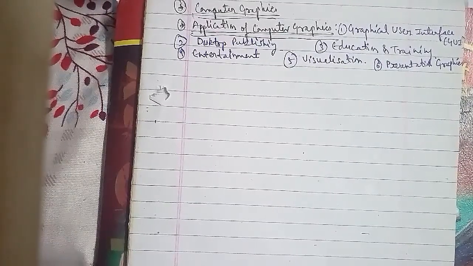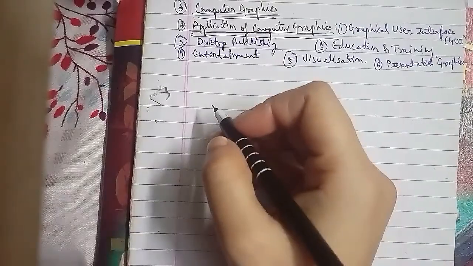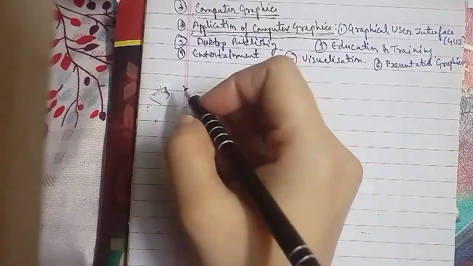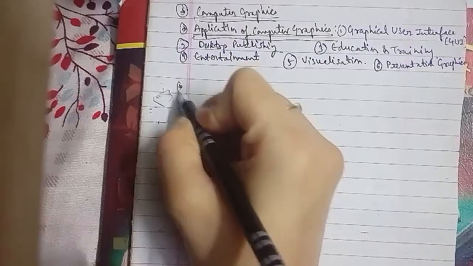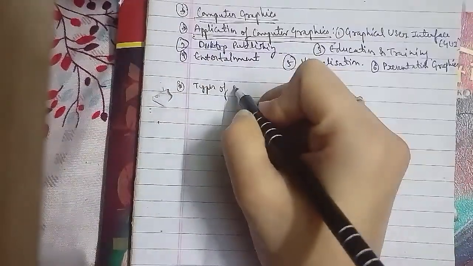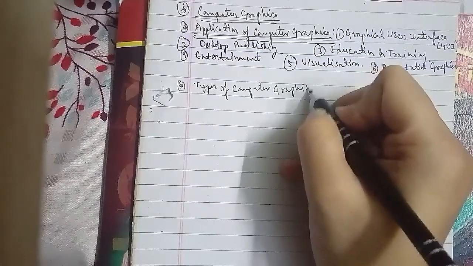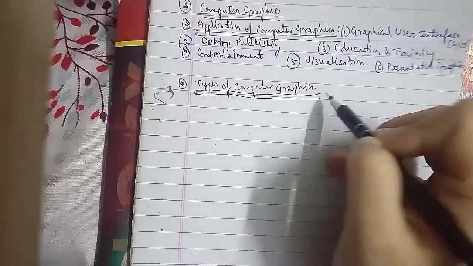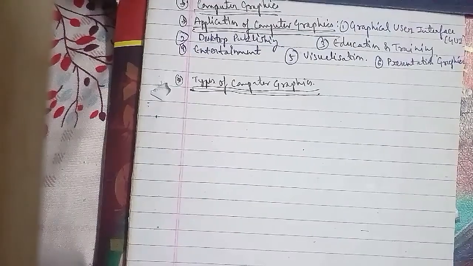The various types of computer graphics are as follows. The first is business graphics, the broader category of presentation graphics, which refers to graphics such as bar charts, histograms, pie charts, pictograms, that is scaled symbols, XY charts, etc. that are used to present quantitative information to inform and convince the audience as well.